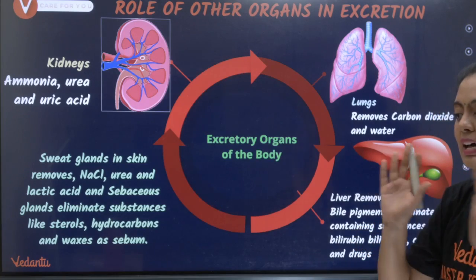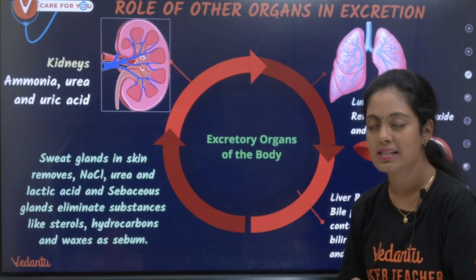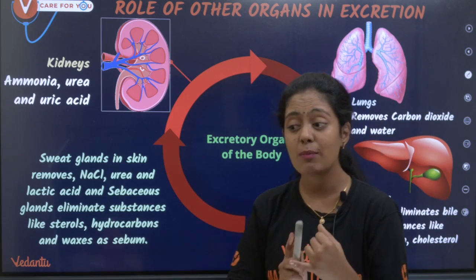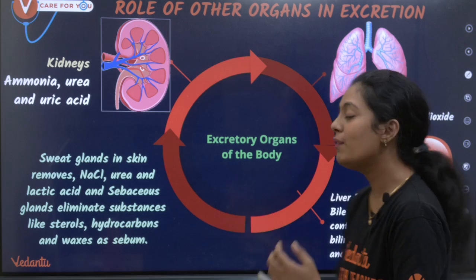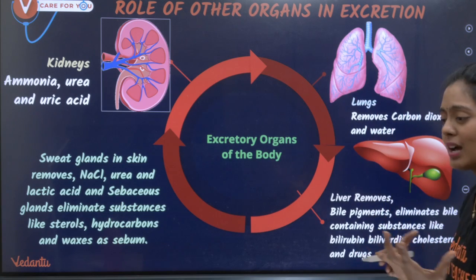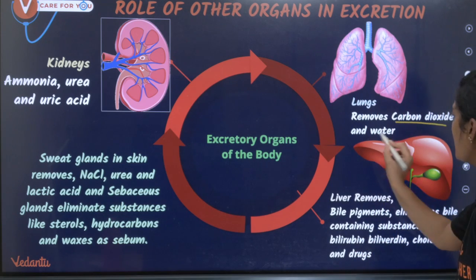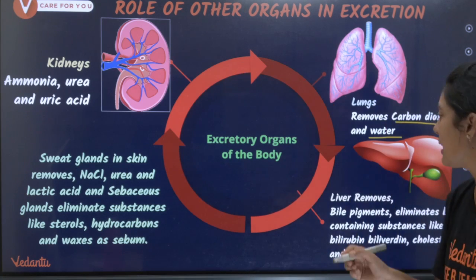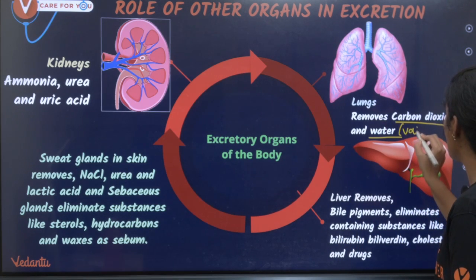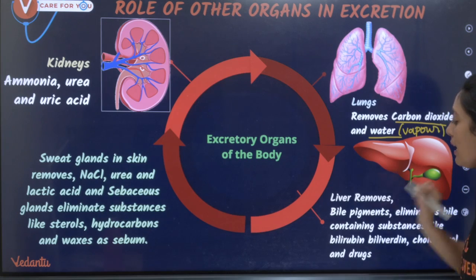Okay, this is the entire role of other organs in excretion. நான் சொன்னல முதல்ல kidney மட்டும் excretory organ கிடையாது பசங்களா. There are many other excretory organs. The first one is lungs. Okay, what do lungs remove? The lungs remove carbon dioxide and water. என்ன ma'am, water will be removed by the lungs? Yes பசங்களா, water in the form of vapor, right? Water vapor.